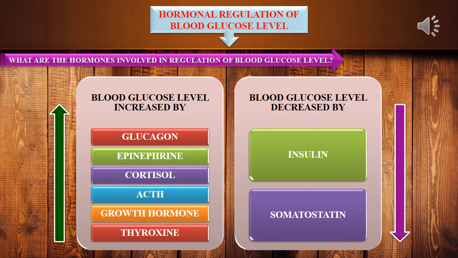Coming to hormonal regulation of blood glucose level. What are the hormones involved in regulation of blood glucose level? Blood glucose level is increased by glucagon, epinephrine, cortisol, ACTH, growth hormone and thyroxine. These 6 hormones will increase blood glucose level, whereas insulin and somatostatin decrease blood glucose level. These only 2 hormones will decrease the blood glucose level when it is raised in the body. So what are the hormones that will decrease? Insulin and somatostatin.